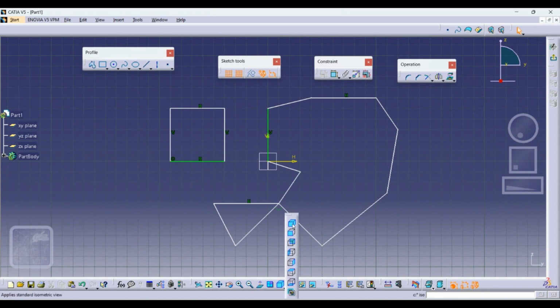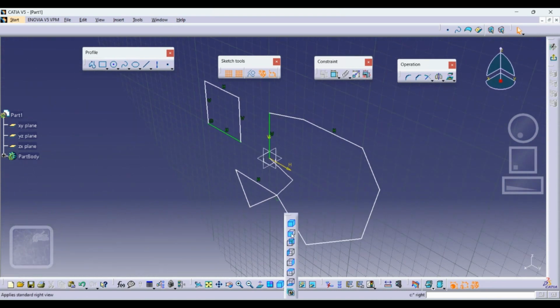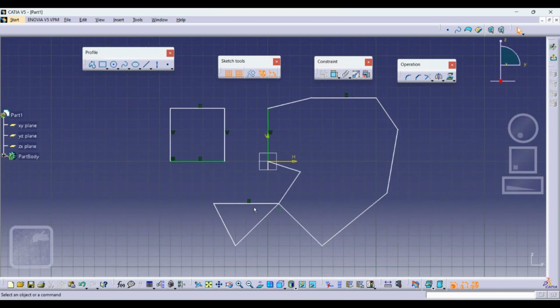There are other views also, like shaded view, then isometric view. Okay, front view, isometric view, front view. Then you have the back view, then left view, then right view, then top view, then bottom view, then named view if you want to give any named view. As of now, I will just do the front view. Okay, so this is my front view. Now suppose I will see the hide and show. Hide and show also you can do here. Then swap visible space.